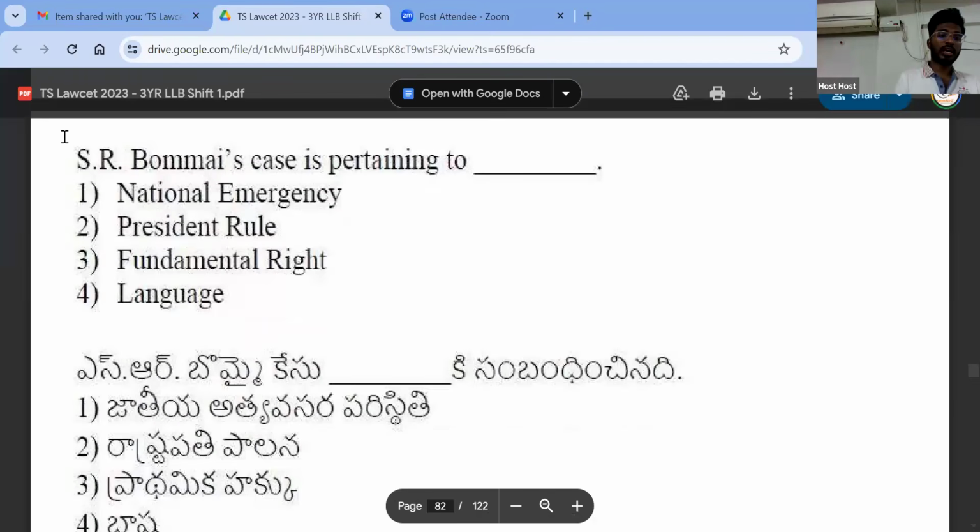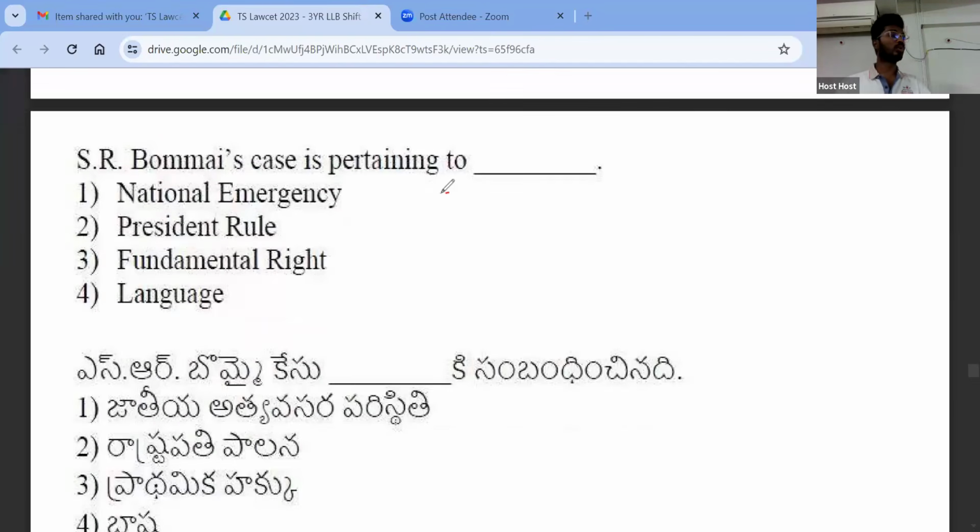Next. SR Bombay case is related to President's rule. In SR Bombay case, Supreme Court told that if state fails to secure secularism in a particular state, then it is a ground for the imposition of President's rule. So what is President's rule? President's rule is basically imposed when there is a failure of constitutional machinery in the state, which means that when state cannot function in accordance with the provisions of Constitution, then you will impose President's rule under Article 356.